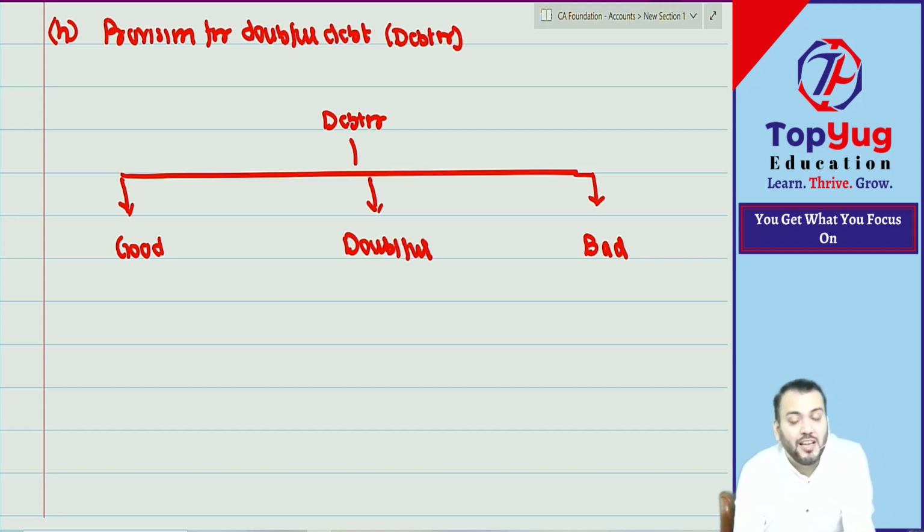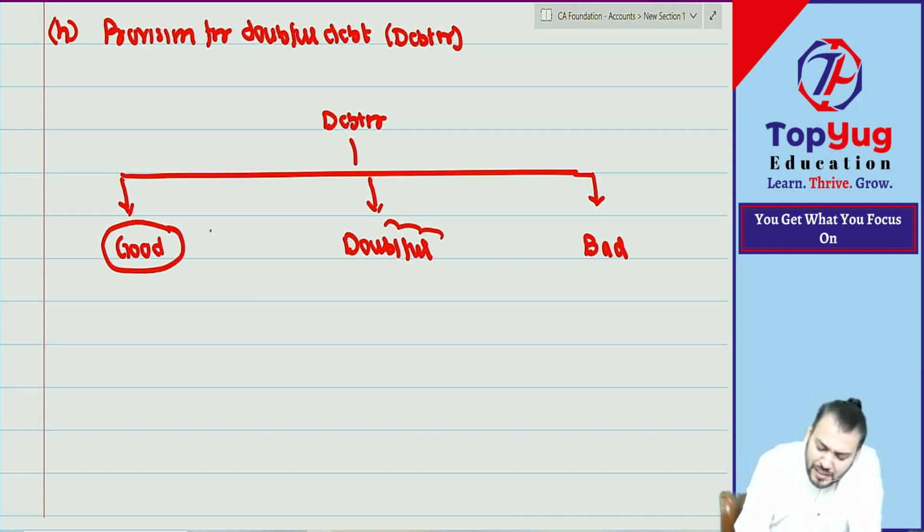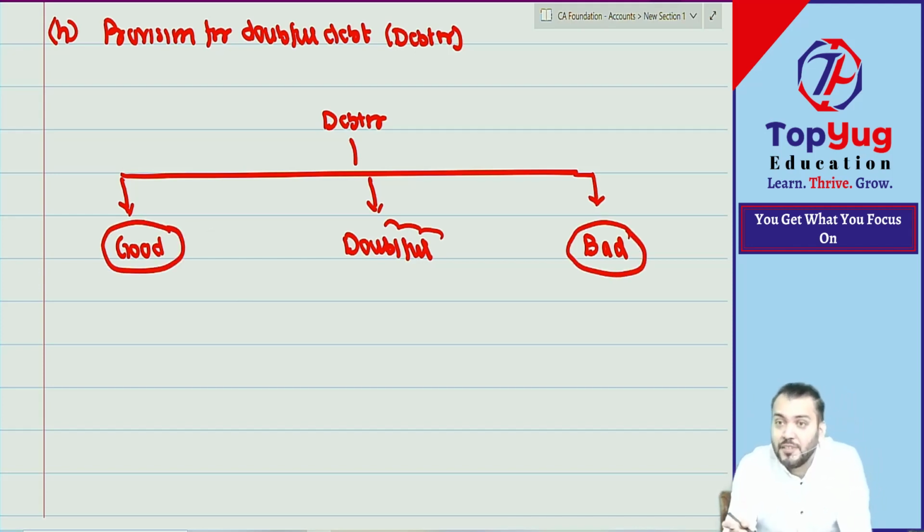Doubtful. Then ultimately become what? Bad. Correct. So after marriage, after some years, he becomes doubtful. Understood? So doubtful debtor. Can I say we have done bad debtor? Whenever a debtor becomes bad, do we recognize bad debt? What is the journal entry for bad debt? Bad debt to debtor. Very good. Correct. That we have done. But now what about doubtful?